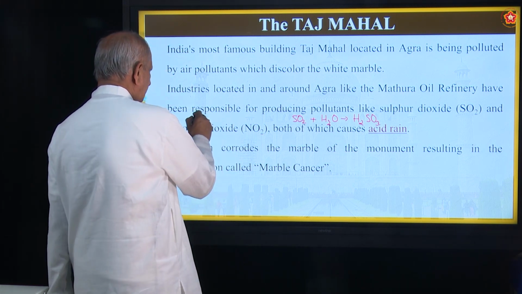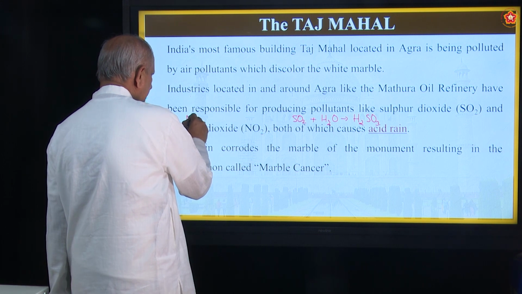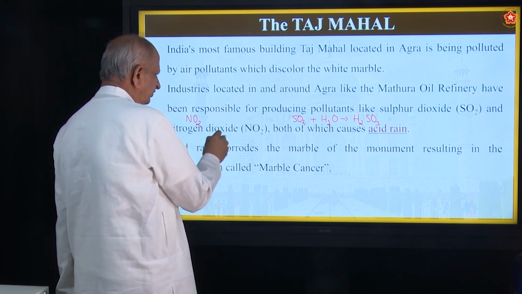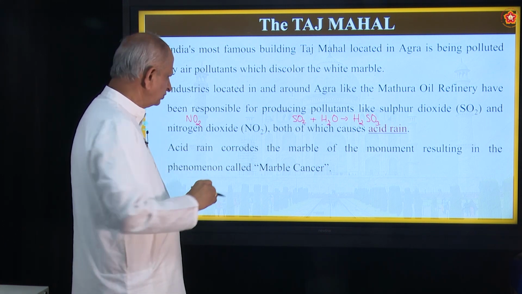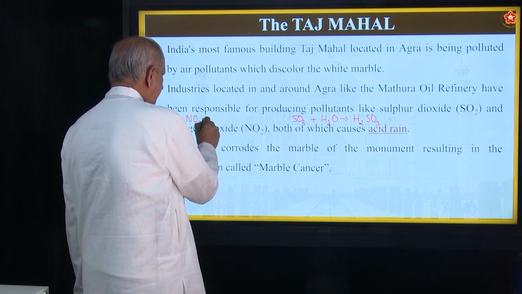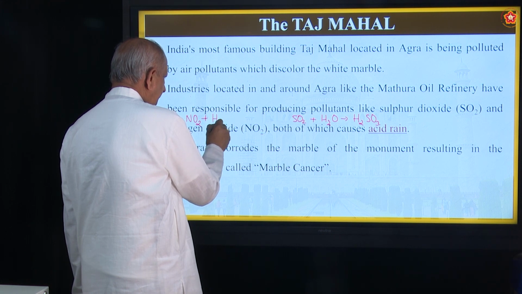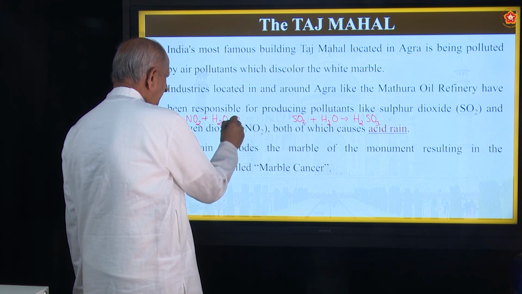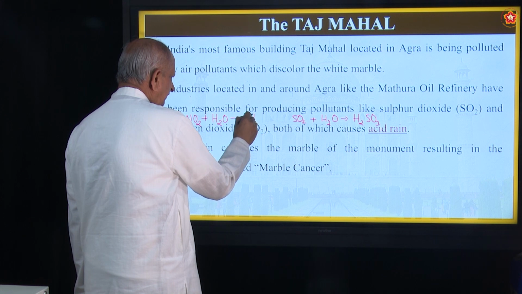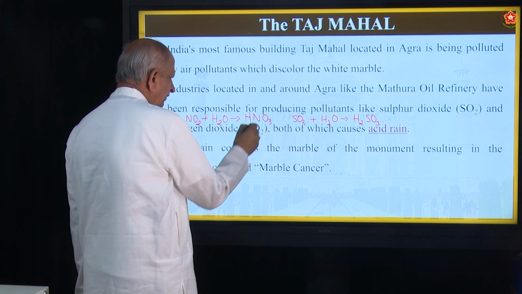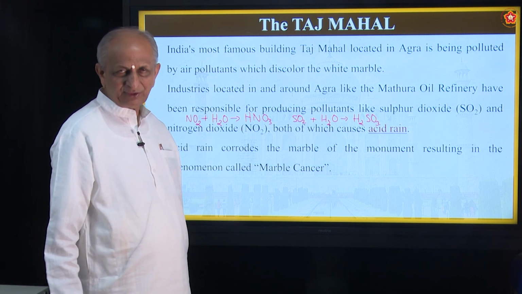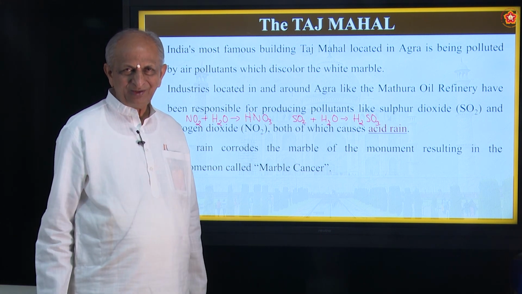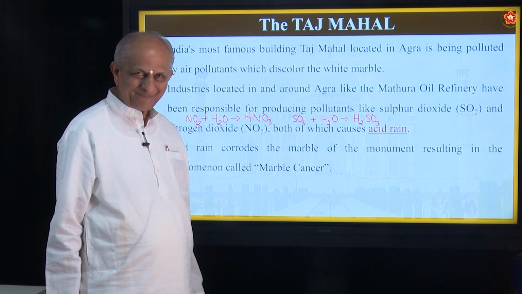And similarly nitrogen peroxide, NO2, actually it is N2O4, but when you cut that in two, you get NO2. When it dissolves in water, it forms nitric acid. These acids are harmful for plants also, animals also, and human beings also.